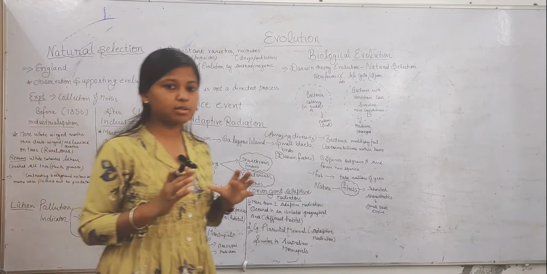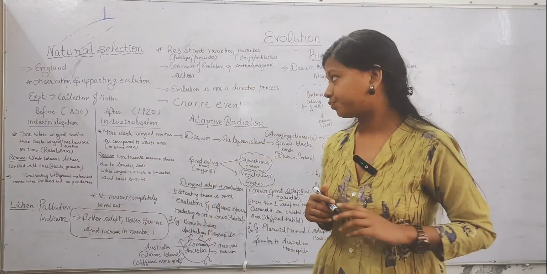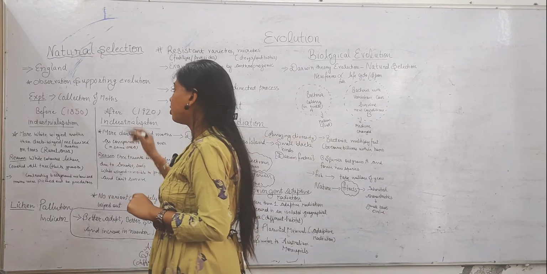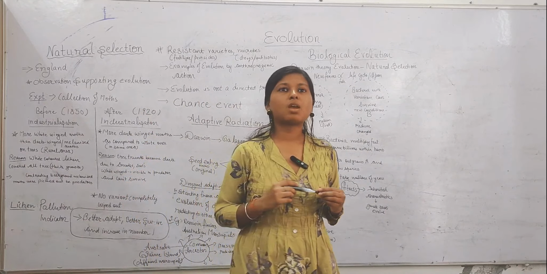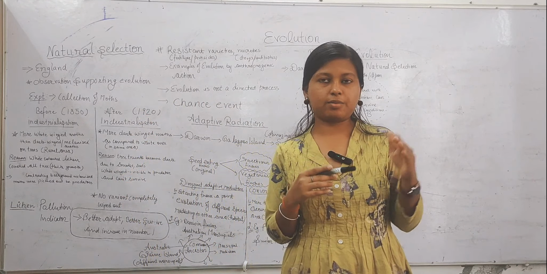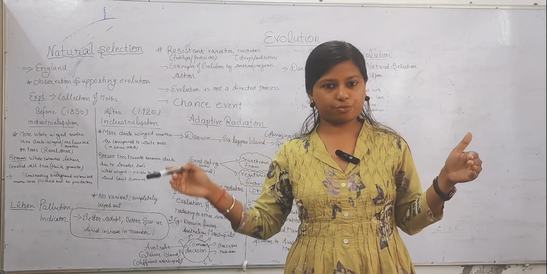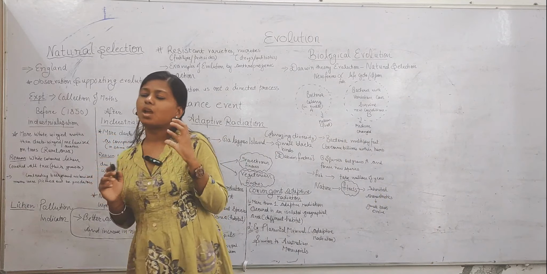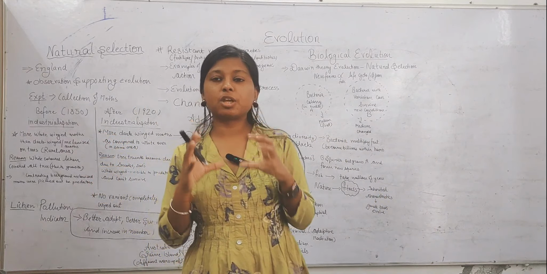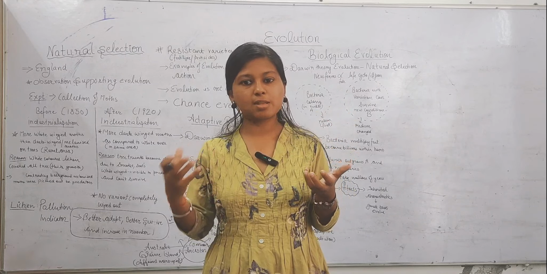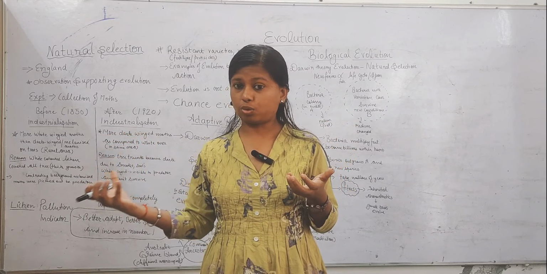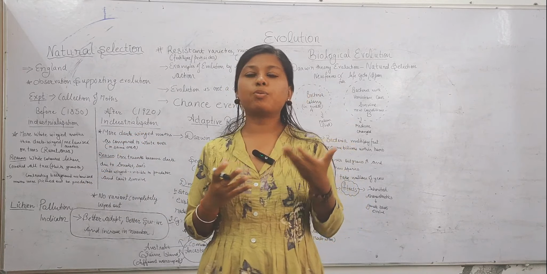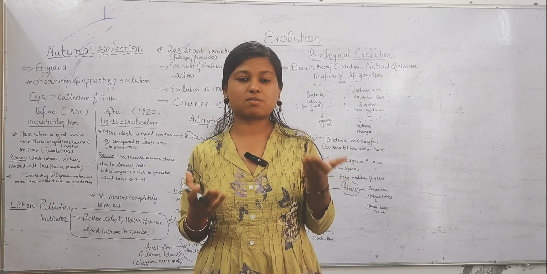There was an experiment that was held in England, and what was the experiment? It was an experiment about the collection of moths. There was a time period before industrialization and after industrialization. Before industrialization, they observed that there were more white winged moths as compared to black melanin moths. But why? The reason is that before industrialization, the pollution level was very low.